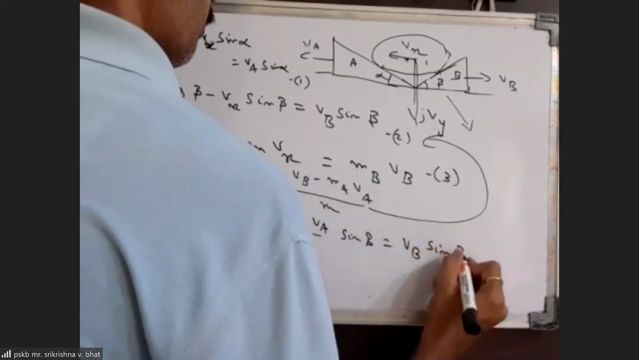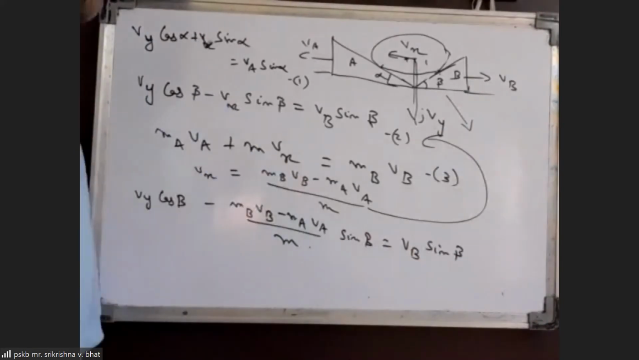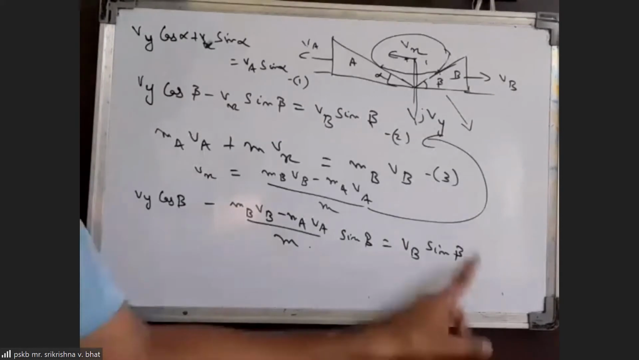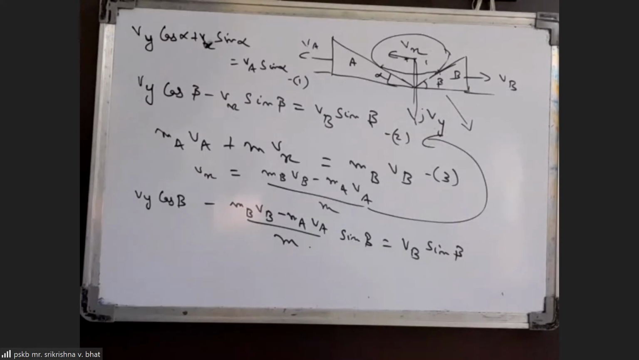Sir, we can divide the whole equation by sin beta. Divide the whole equation by sin beta, then we'll only have cot beta. Or we can divide by cos beta, yes, this way. Then we get tan beta, two tan beta terms will come. So this is the expression.